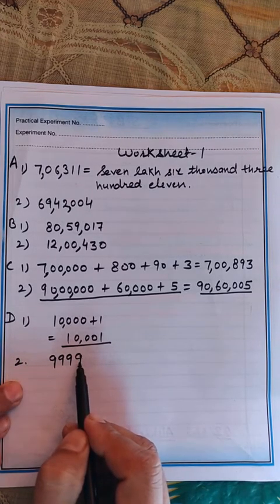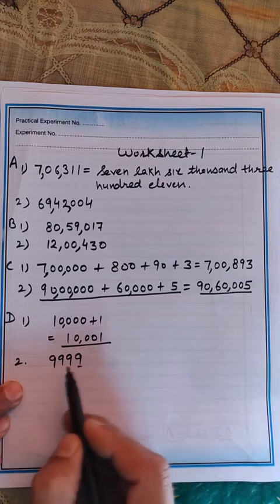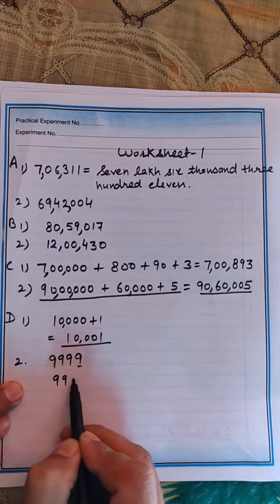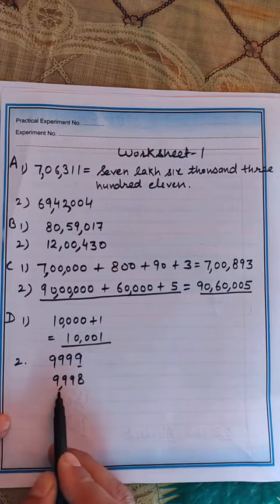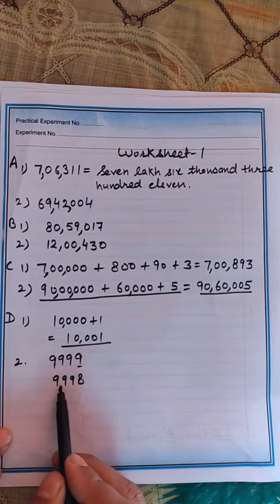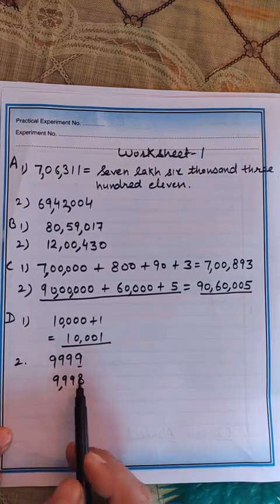So for the even number, if you subtract 1, means the previous number, your number would be 9998. So this is the even number. Okay, it is the largest 4-digit even number.